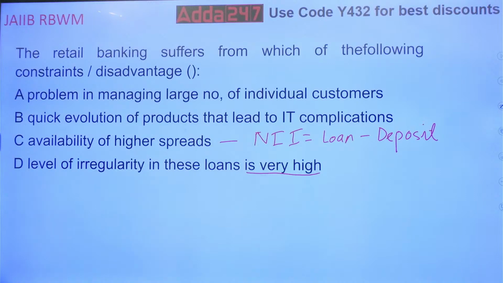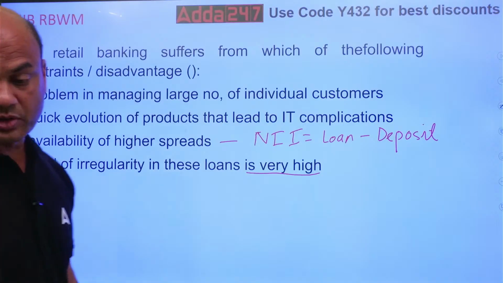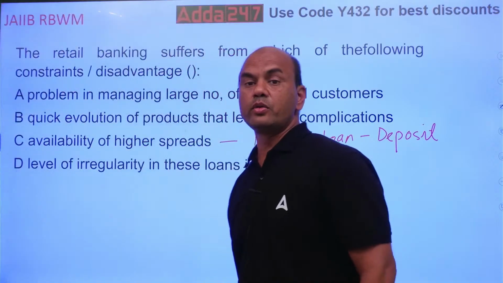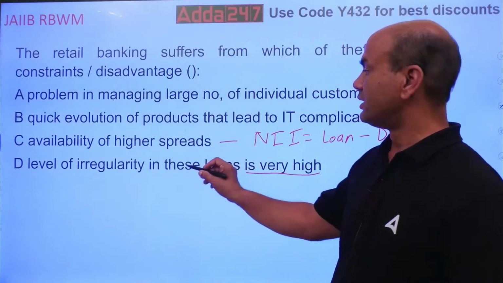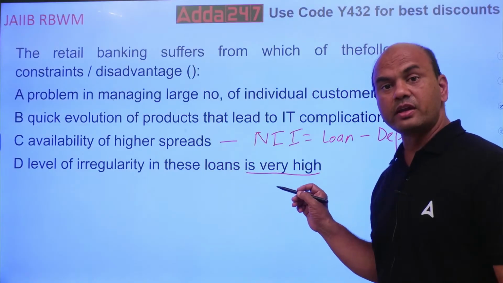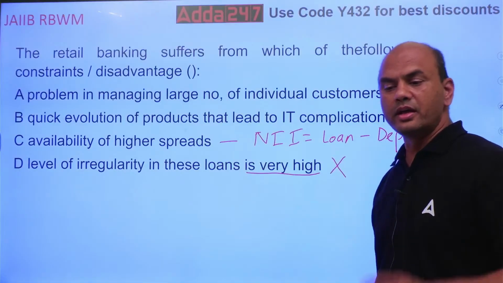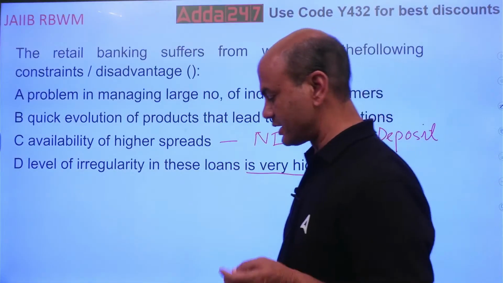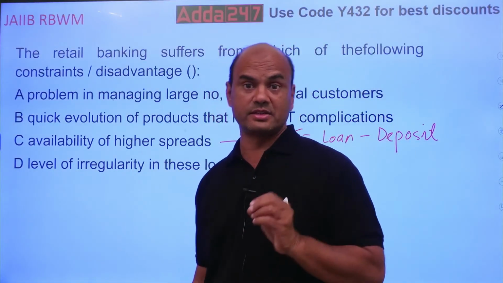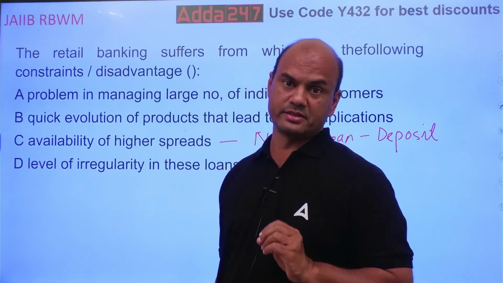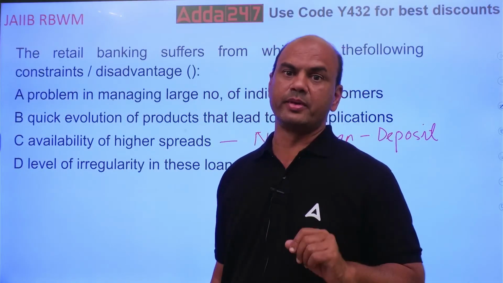Think over it, everyone. Which one is not true? You want not true. So not true over here is this: level of irregularity is very high. It is wrong. The irregularity or NPAs in retail banking are very less as compared to corporate banking.